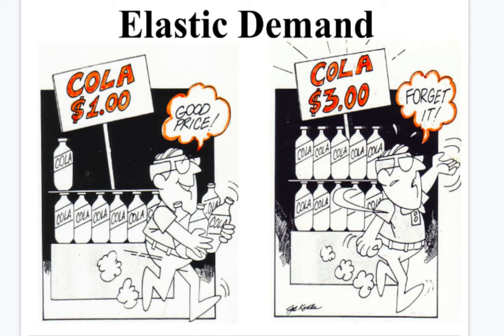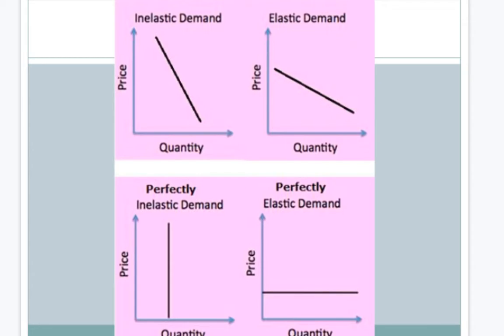To look at the models, we need to understand that models are the economic representation of what you'll see. On the right side, up on the top, you have the inelastic demand, and here is perfectly inelastic. This would be something, for instance, like insulin for someone who has diabetes. You're going to buy it no matter what. The demand is going to be there as long as you can afford it, because you can't live without it. Elastic demand shows that you're going to buy less if the price is high and more if the price is low. And at the bottom you see the perfectly inelastic demand or perfectly elastic demand.